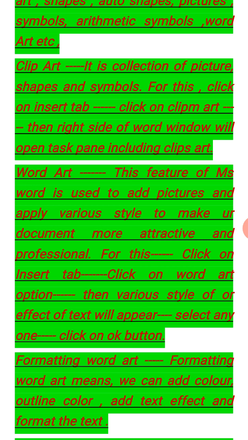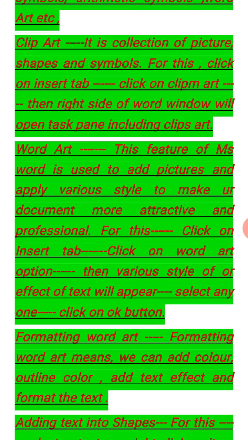If I want to talk about Word Art, as the name suggests, what type of art do you have to apply to text or words? It means Word Art is a special feature of Microsoft Word, used to add pictures and apply various styles to make your document more attractive and professional.